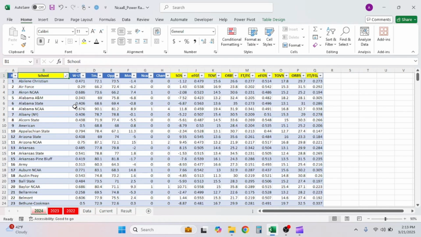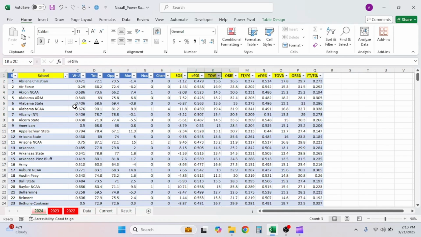But as you can see, we started off with school. And for you, depending on what you're handicapping, say if it's UFC, this would be fighter. It would be boxer if you're into boxing. It would be swimmer if you're doing swimming. It would be baseball team if you're doing MLB, and so on and so forth. Here we're doing college basketball, so we're doing the school.